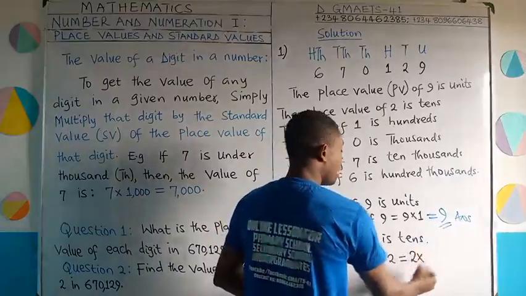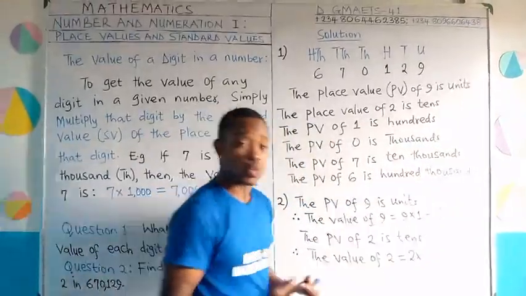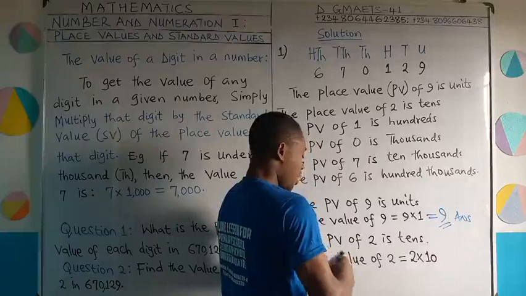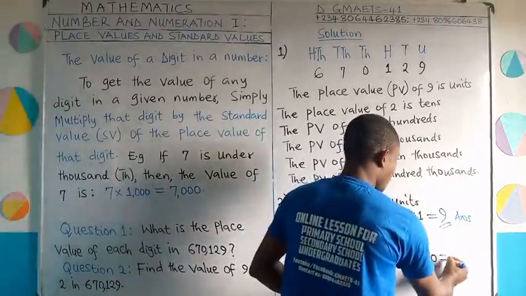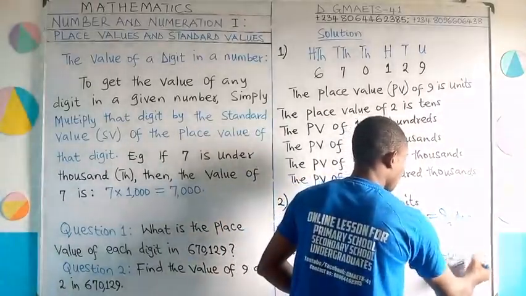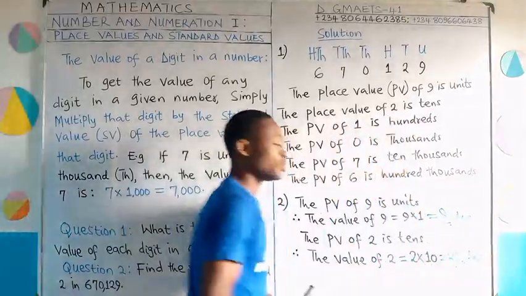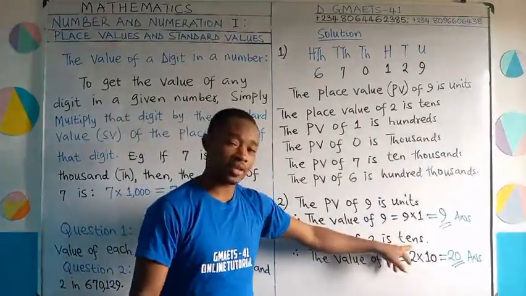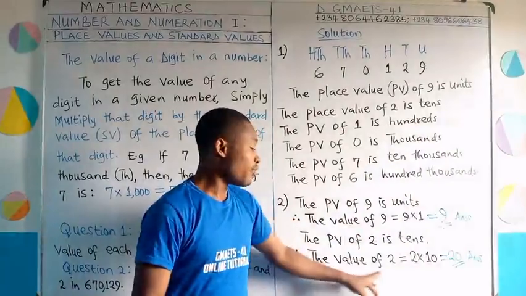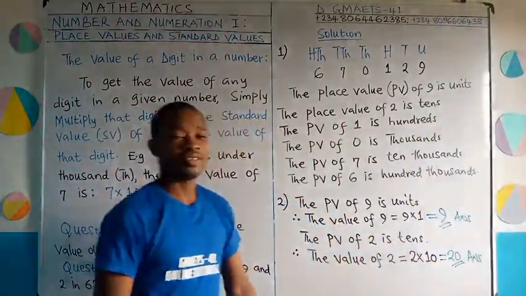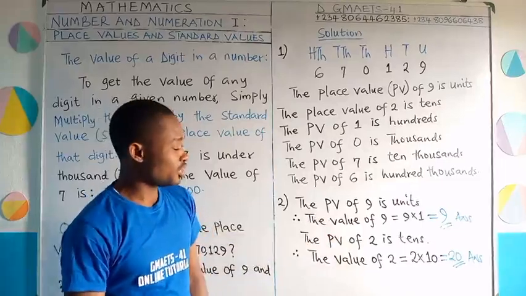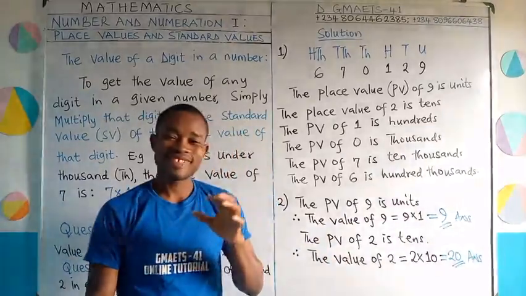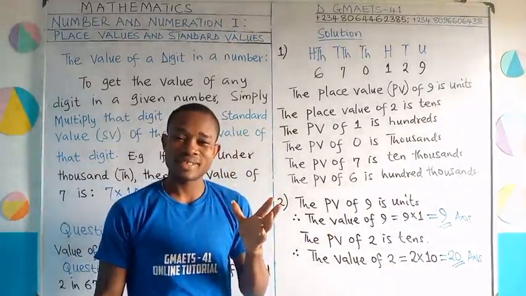So it's going to be 2 times the standard value of tens, we said, is the number 10. If you multiply 2 by 10, this is going to give us 20. Answer. So do you see? In this case, the place value of 2 is tens. The value is what? 20. Just multiply that digit 2 by the standard value of the place value. So this is how we play around with this.